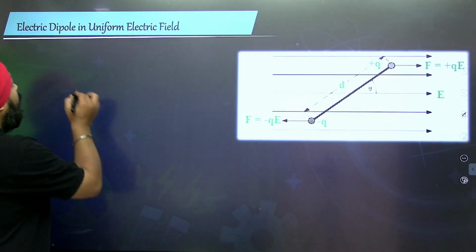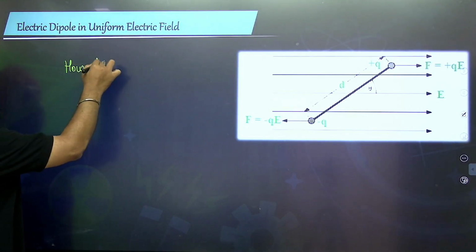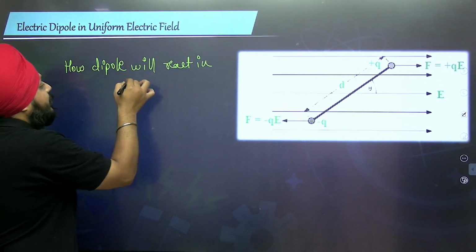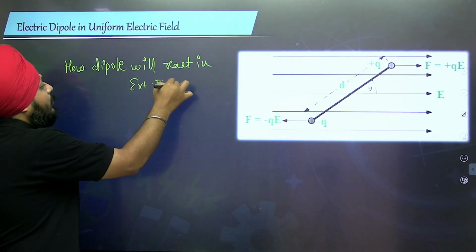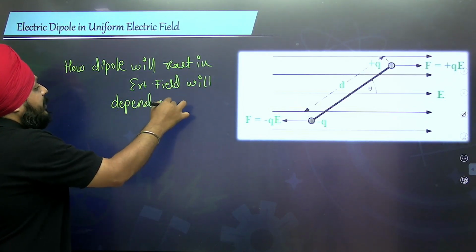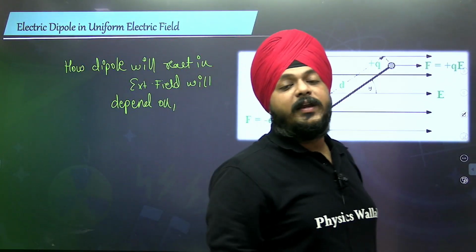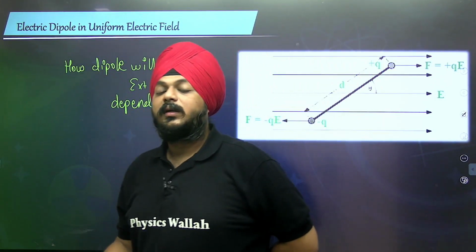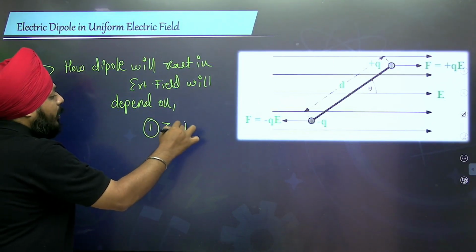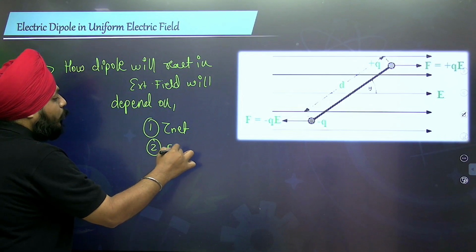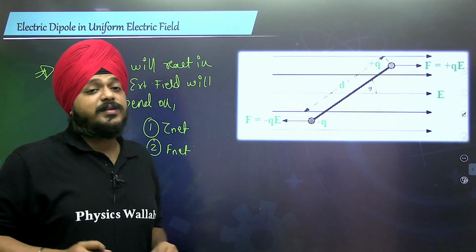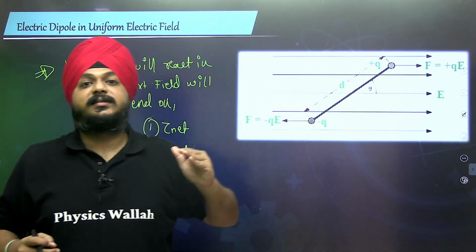How the dipole will react in an external field completely depends on the two most important points, that is the net torque and net force.